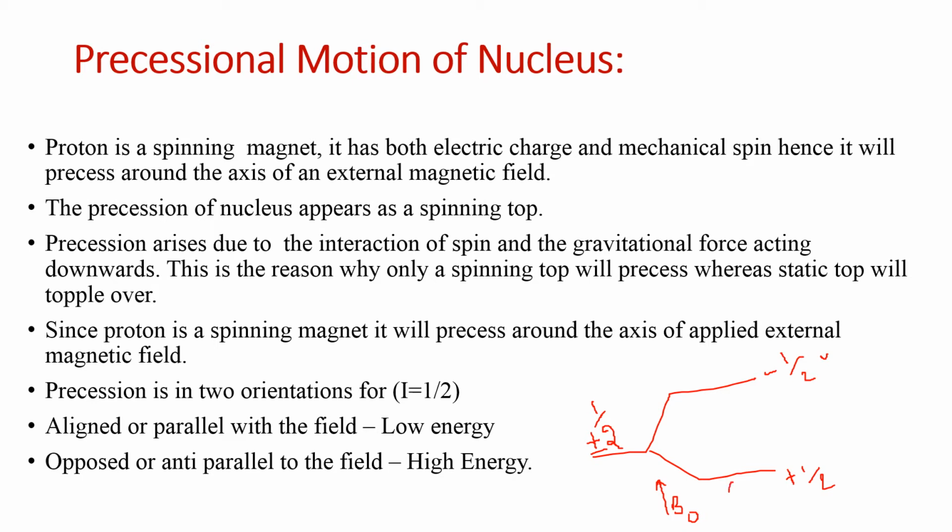For example, this is the proton which is spinning around its axis. If the magnetic moment is in the same direction as that of the applied magnetic field, that is called aligned condition. This is also known as alpha condition.